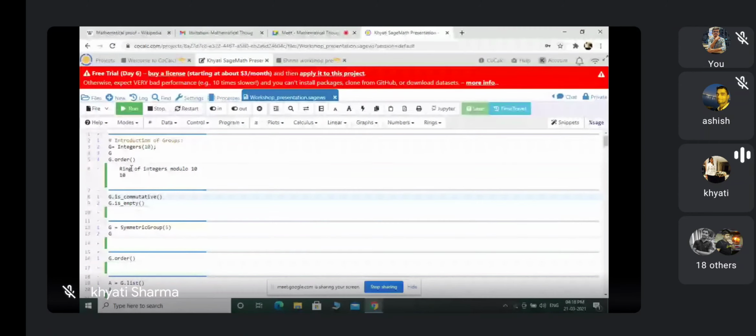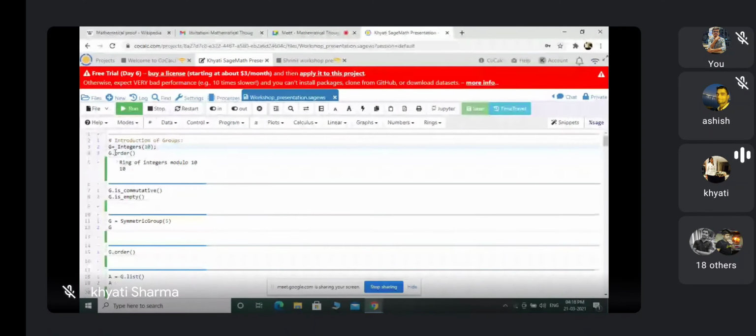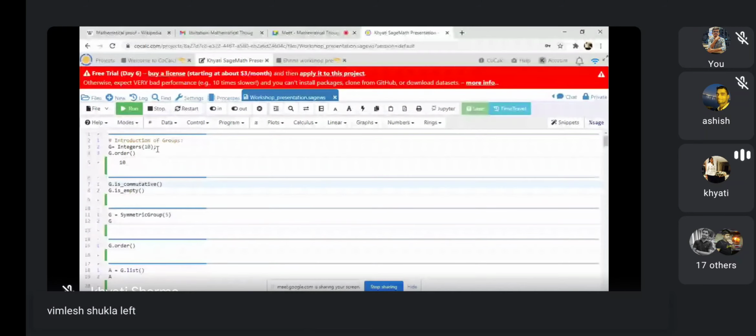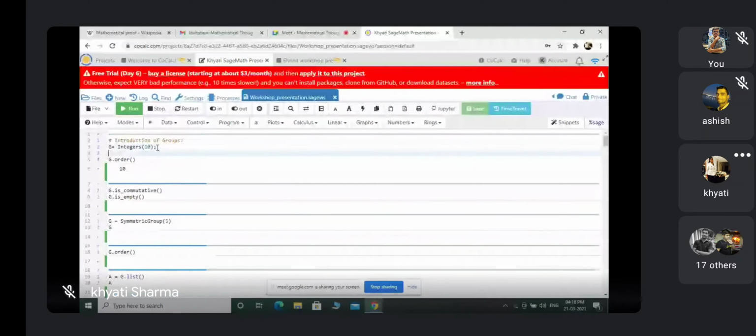So G.order() or any other computation will be done with respect to that algebraic structure, that is group. Suppose I remove this G from here and run this command, it will only return the order. It will not show me what this group G is. So for that you have to mention this G. Then it will return that this is the group.